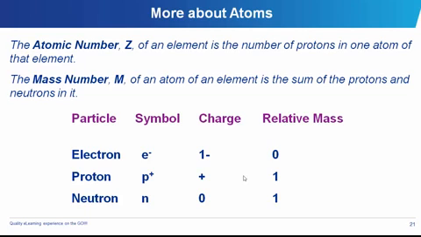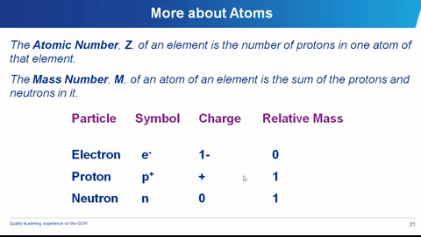Our electron carries negative charge but has no mass. Our proton carries a positive charge and has a relative mass of 1, while our neutron carries no charge and has a relative mass of 1 as well.